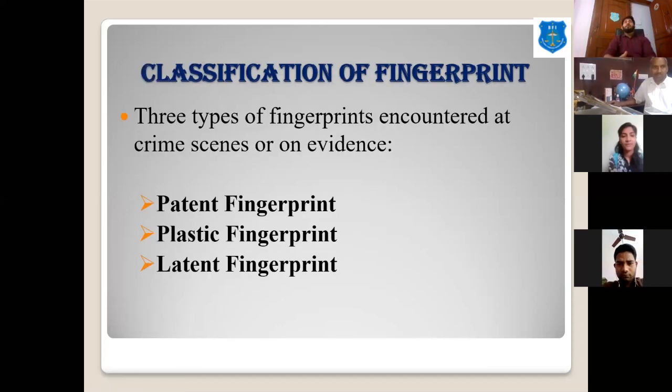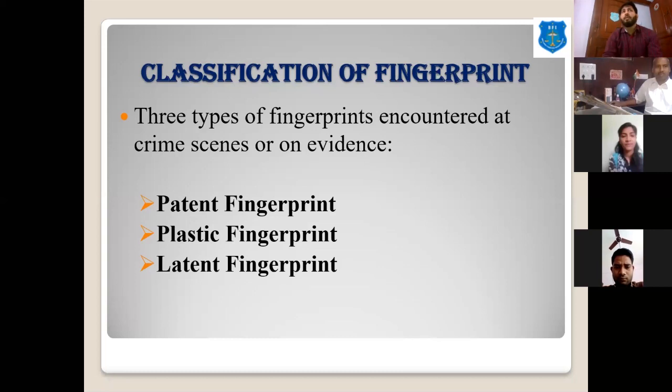Then at the crime scene or at any place, the fingerprints are generally found in three forms. It can be patent fingerprint, it can be latent fingerprint, or it can be plastic print. Patent means the colored fingerprint.